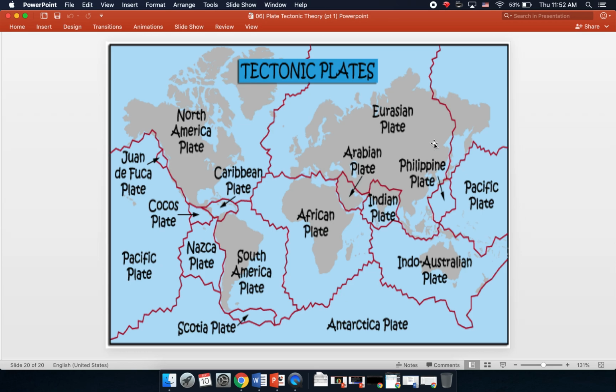You can see that some of them are very, very large, like, say, the North American plate here, which includes all of this and this here. You have the Eurasian plate, a very large plate. Other large plates are the Pacific plate, the Antarctic plate, South American, Indo-Australian, African. Some of the still major but not quite as large plates are the Philippine plate, Indian plate, Arabian plate, Caribbean plate, Cocos plate, Juan de Fuca plate, Nazca plate, the Scotia plate.